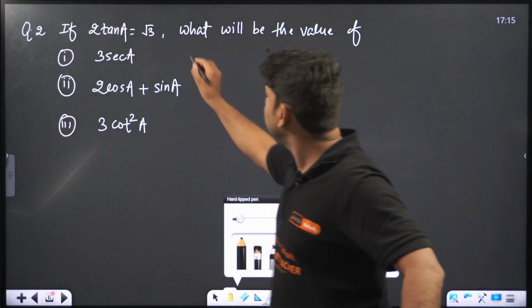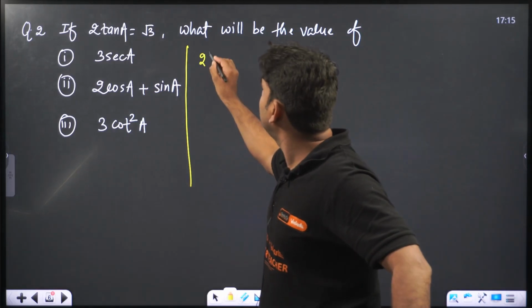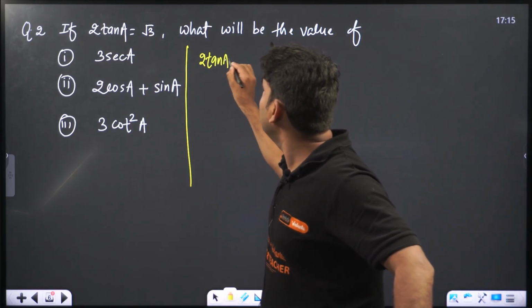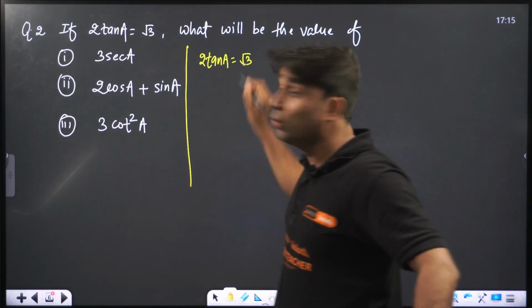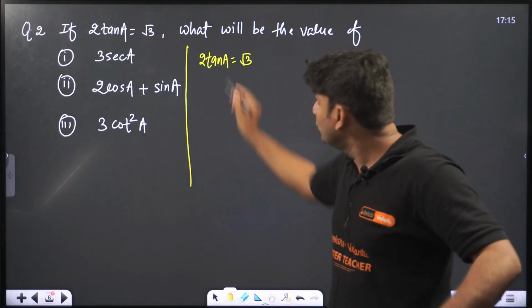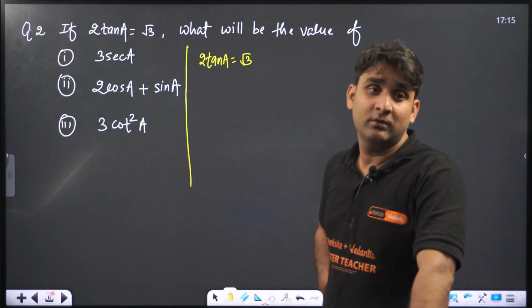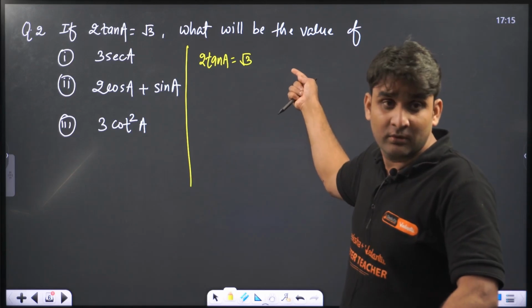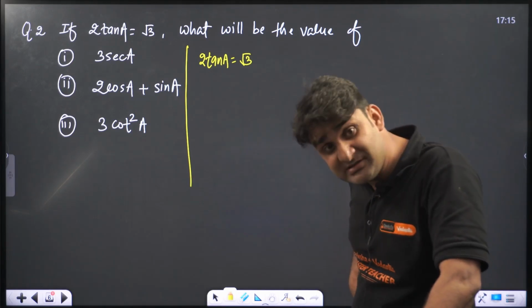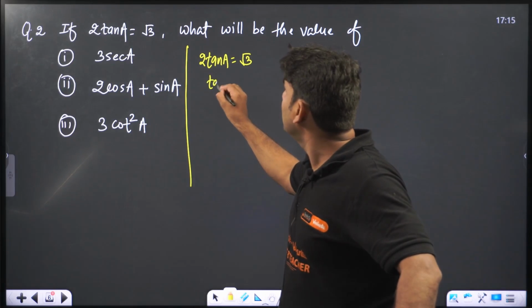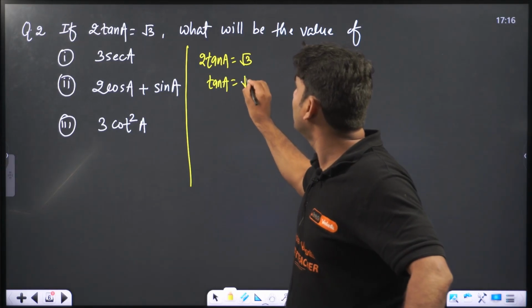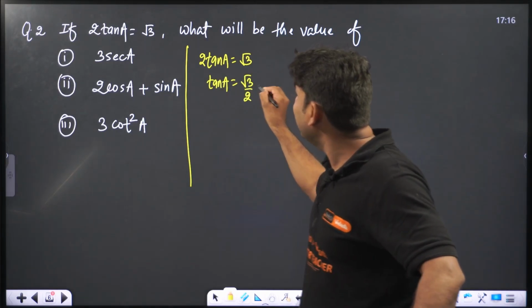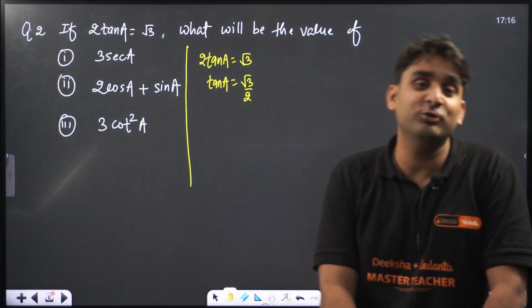Look, this is 2 into tan A is equal to root 3. 2 is in multiplication, so we can shift it to this side, and multiplication will become division. So my dear champions, tan A is equal to root 3 by 2. Again, the ratio is given to you.